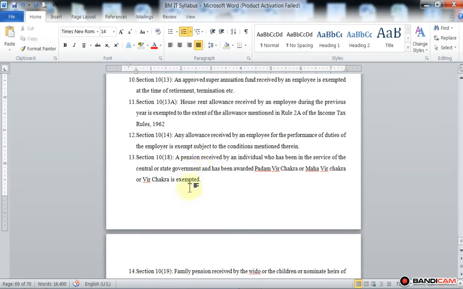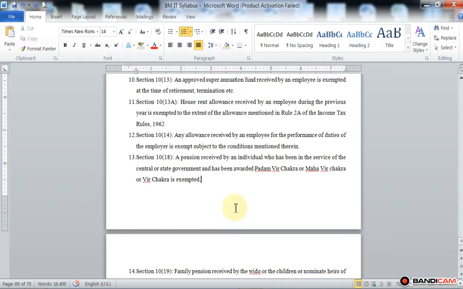So those assessees who worked in central government or state government and have been awarded Param Vir Chakra, Maha Vir Chakra or Vir Chakra, all the pension received by the assessee is exempted from tax. It means tax free pension.